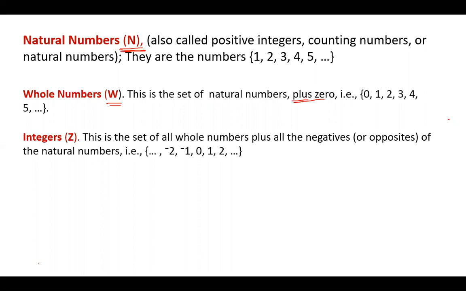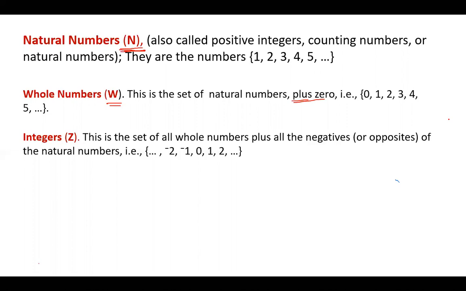When you talk about integers, integers are a set of whole numbers including the negative numbers. When you exclude the negative numbers, you're talking about whole numbers. When you include the negative numbers in natural numbers, you're talking about integers. In simple terms, integers are numbers on the number line. A number line includes numbers on the negative side, 0, and then the positive side.